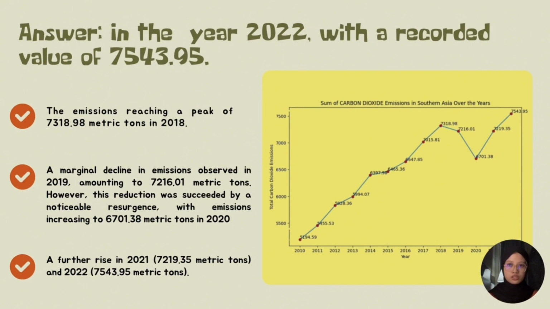5,194.59 metric tons in 2010 and reaching 7,318.98 metric tons in 2018, while there was a slight decline in 2019, which is 7,216.01 metric tons. Emissions surged in subsequent years, with 2022 marking a notable peak.